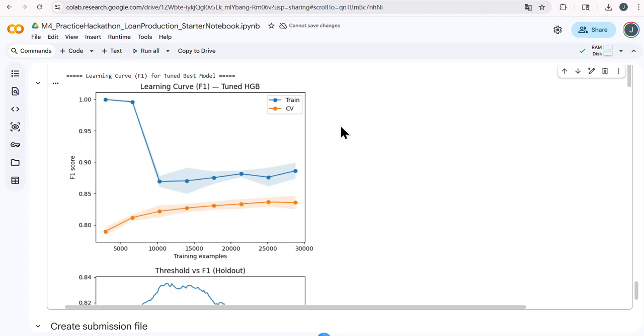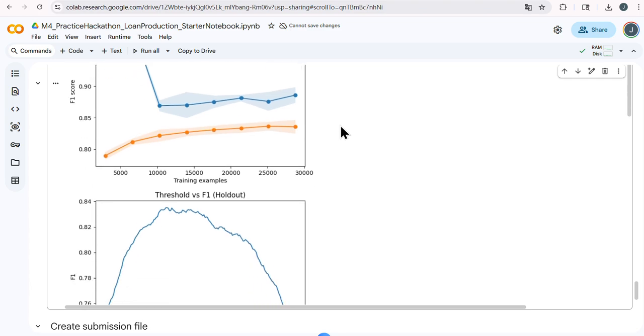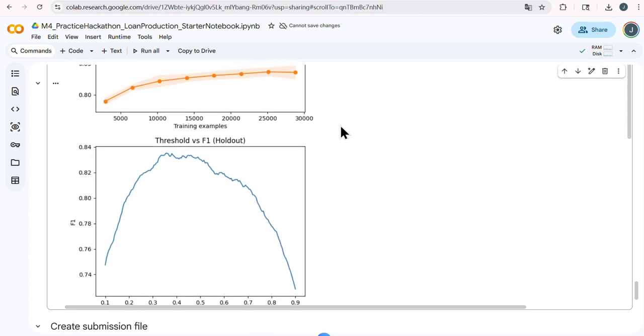This indicates the model is learning meaningful signal and generalizes reasonably well. But there is still a gap between training and validation that suggests some overfitting. The upward trend in the validation curve also suggests that adding more data could further improve generalization.